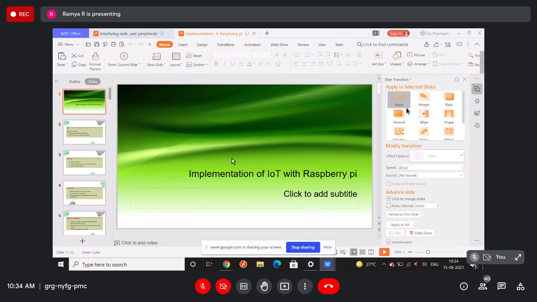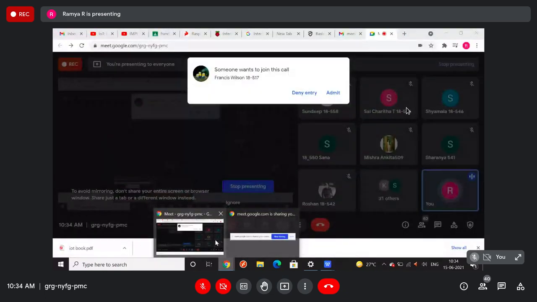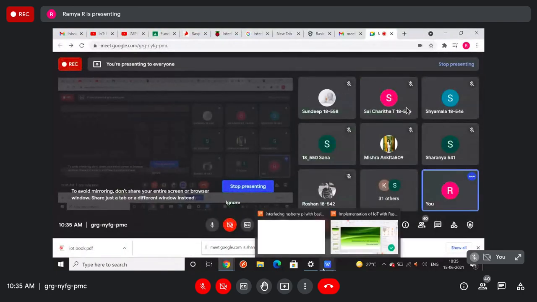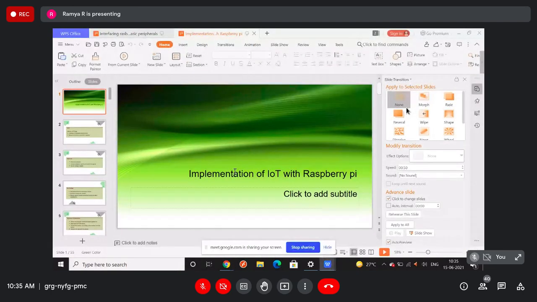So this is how you are going to write the program, and these kinds of devices, this hardware, you can get in the normal market. You can get it outside. You can buy these Raspberry Pi devices and these things. So you can easily build. All these things are a little bit more interesting. If you really work on this IoT, it's very easy to learn. You will get more interest, and you will have hands-on experience on these things. So you can try practically also. This is very helpful in real life also.